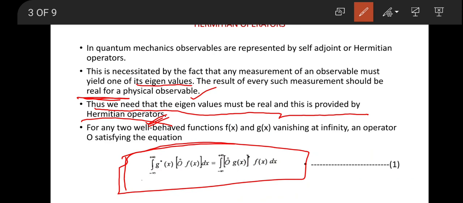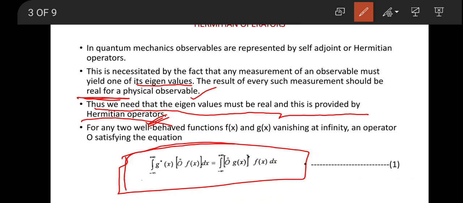For any two well-behaved functions, for example f of x and g of x, which vanish at infinity, we consider an operator O satisfying the following equation: the integral from minus infinity to plus infinity of g star of x, O cap acting on f of x, dx, equals the integral from minus infinity to plus infinity of O cap g of x, times f of x, dx.